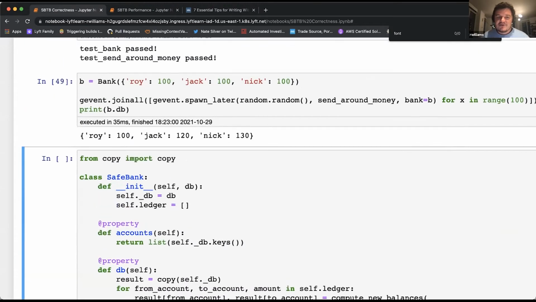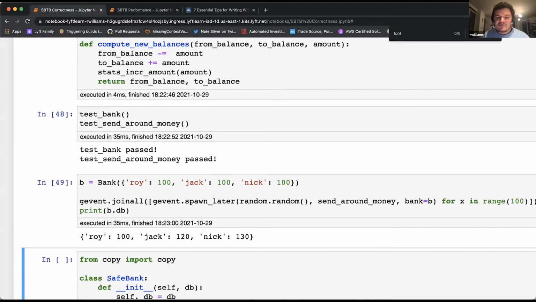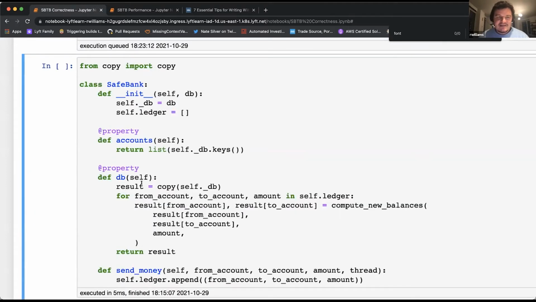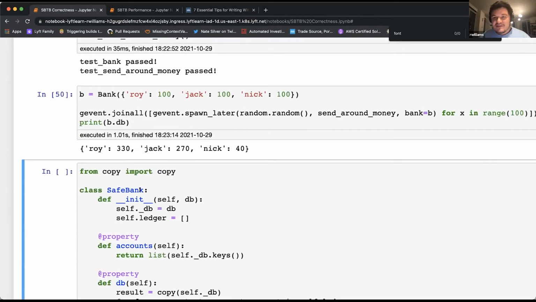All right, so something's gone wrong here. Jack has $120 at the end of this. Nick has $130 at the end of this. Let's just try it again. Oh, wow. Now Nick is really angry because he only has $40 left. I'm super happy because I've got triple the amount of money. What could be happening here though? This doesn't make sense. How could just adding a stat call create all of this mayhem inside of our code?